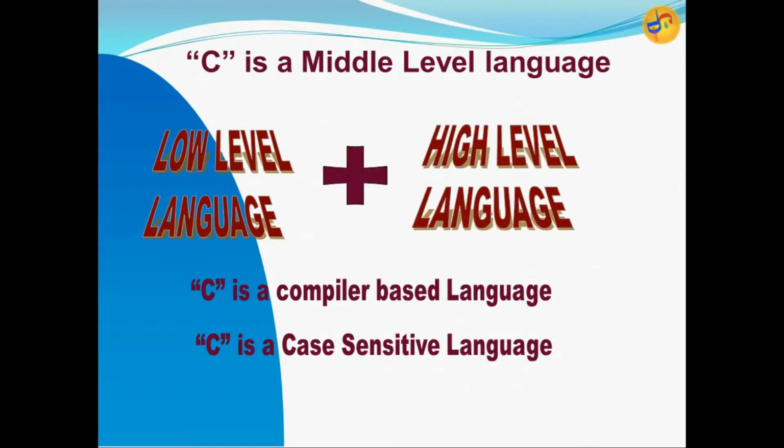C is a middle level language, that is, combined with low level as well as high level, so it is called a middle level language. C is a compiler based language. C is a case sensitive language.